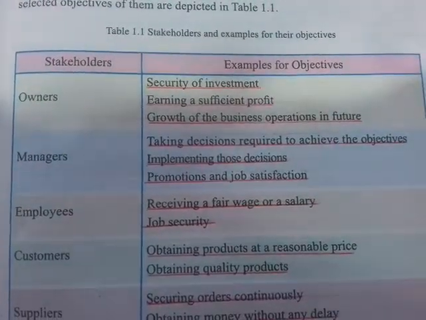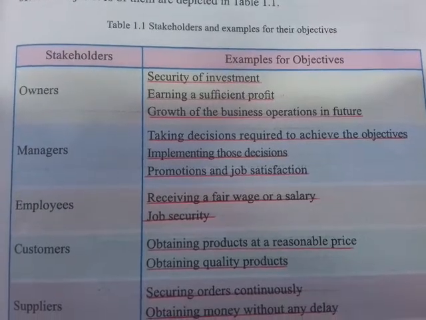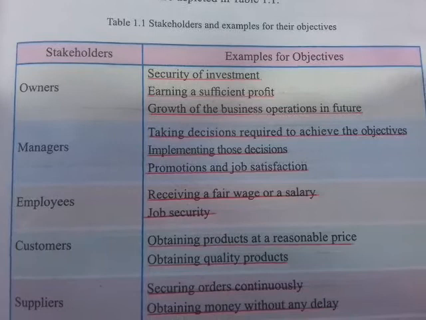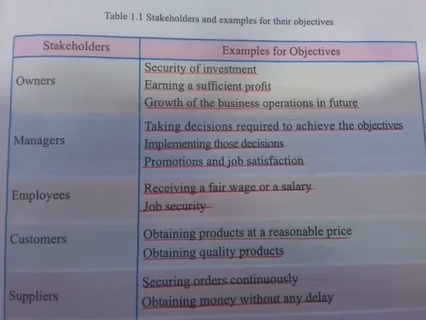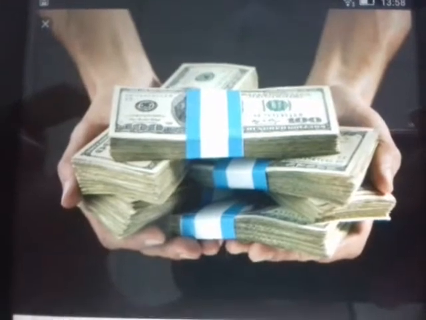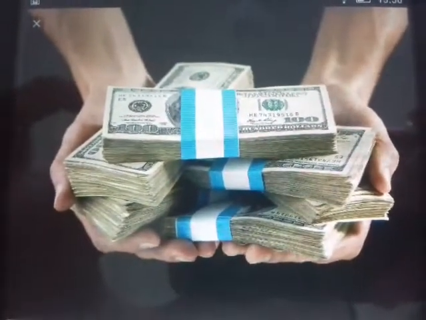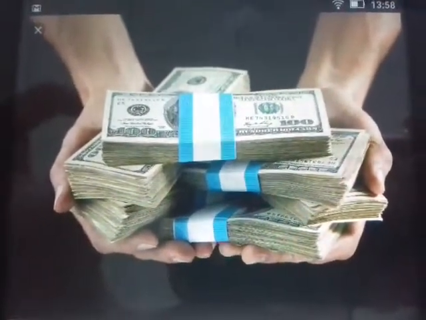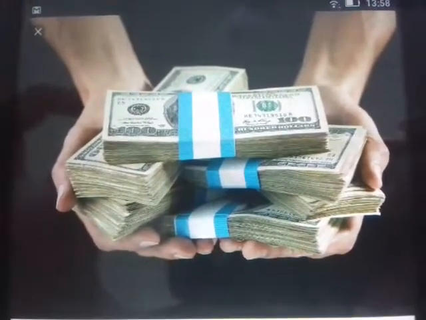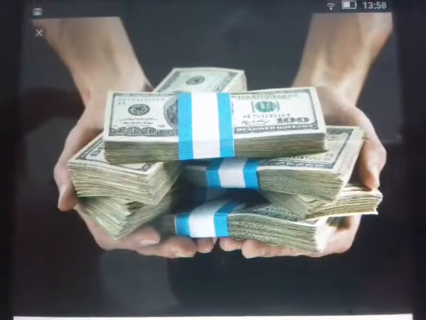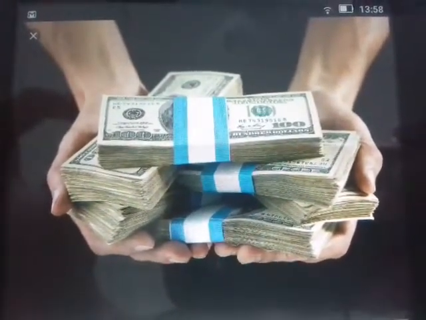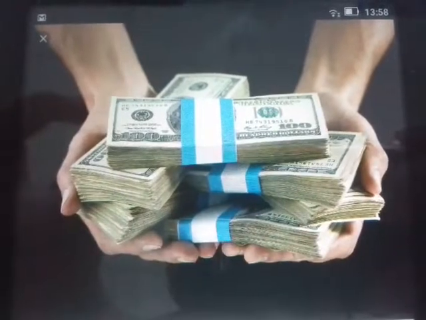Another of his objectives is to earn a sufficient profit. That means, just as the first example I told you, in order to begin a business, the owner needs to invest a certain amount of money. And then he doesn't expect a loss. He always expects to earn a profit from it.